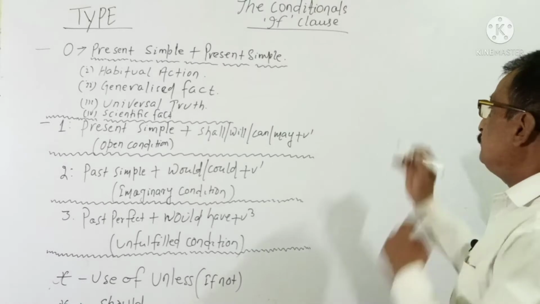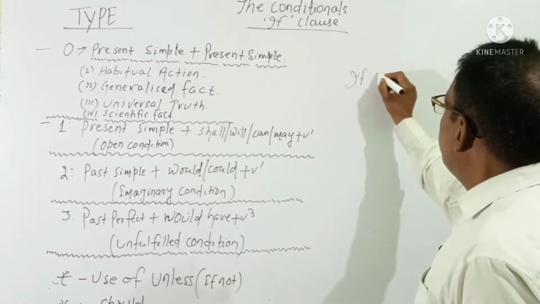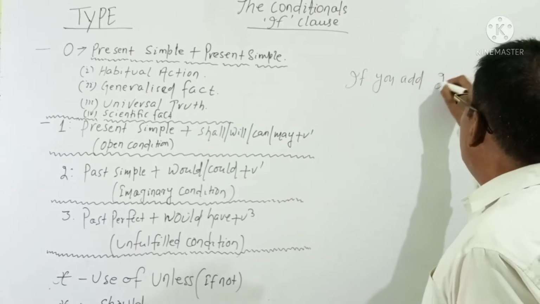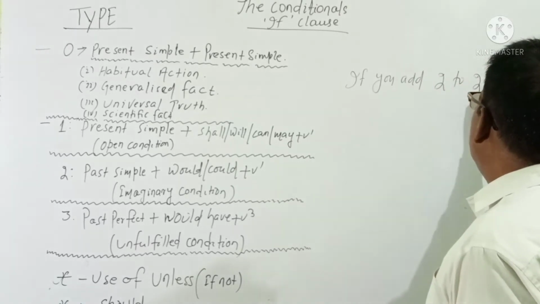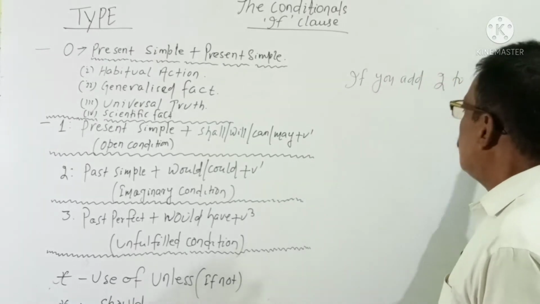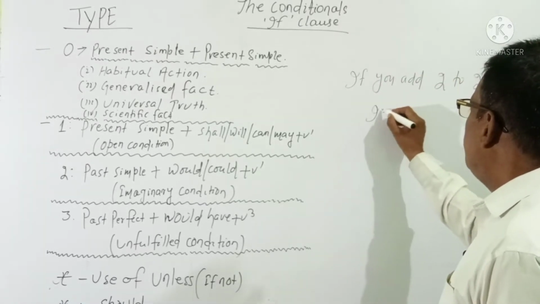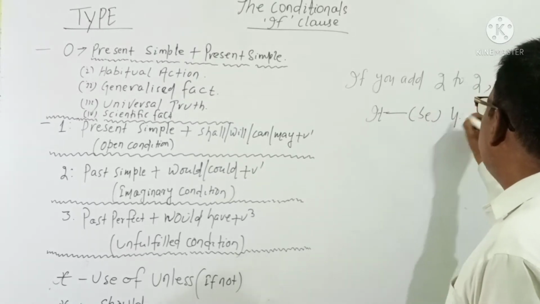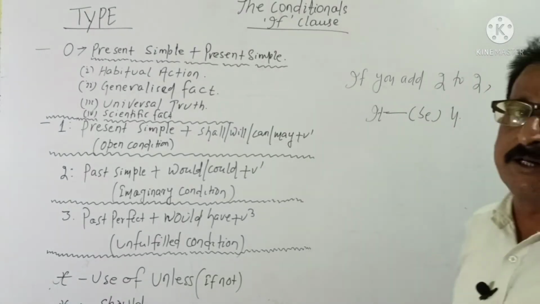For example, if you add 2 to 2, it will be 4.